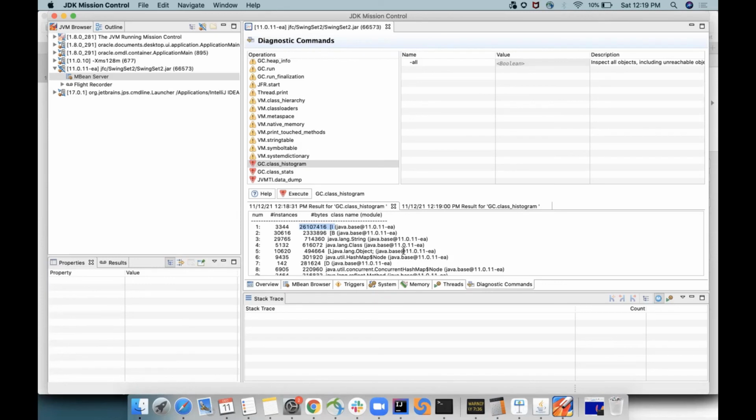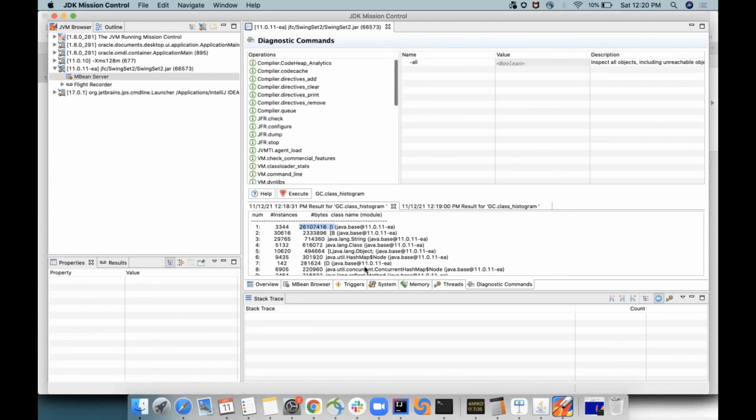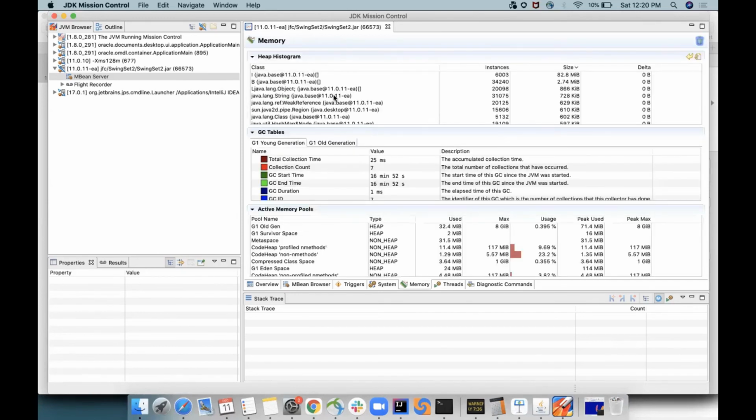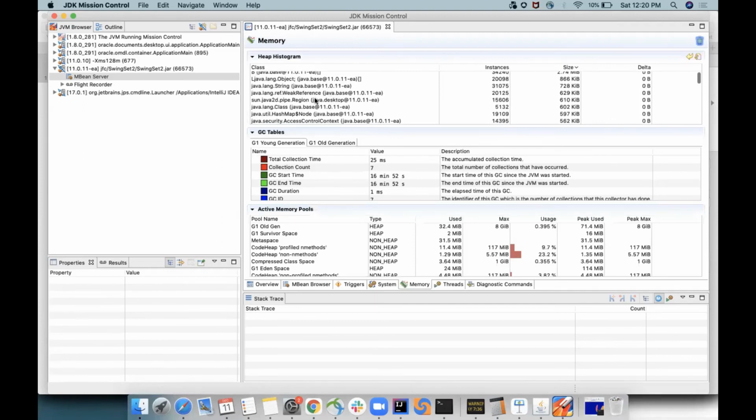Once you get to know which one is creating the memory leak, here you will get to know the instances. Say I get to know that there is a Java 2D pipe region which is leaking. So I should go and see where I am using it in my application. You need to believe that the underlying JDK is working fine and there is nothing leaking there. So if some class in your application is leaking out, you should know where it is in the code and you should fix it.